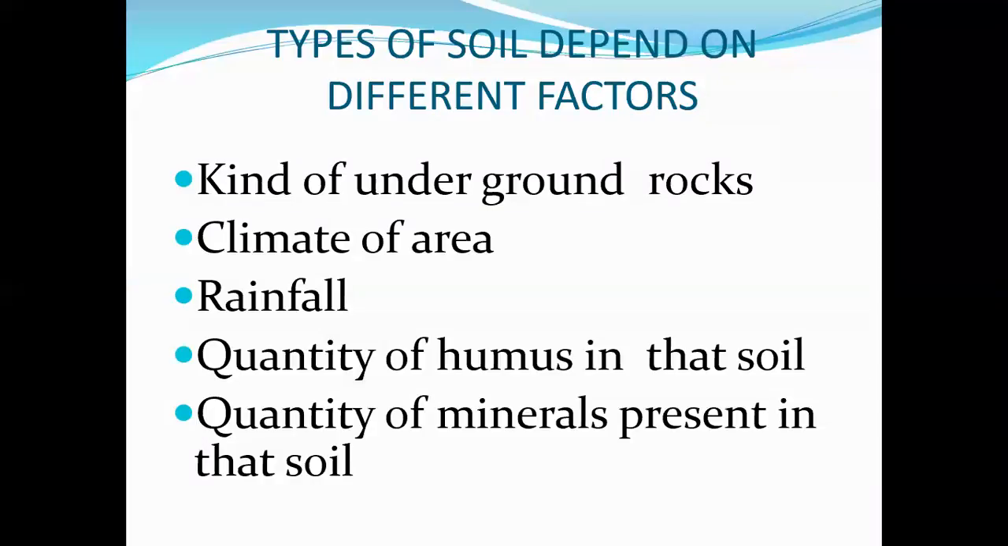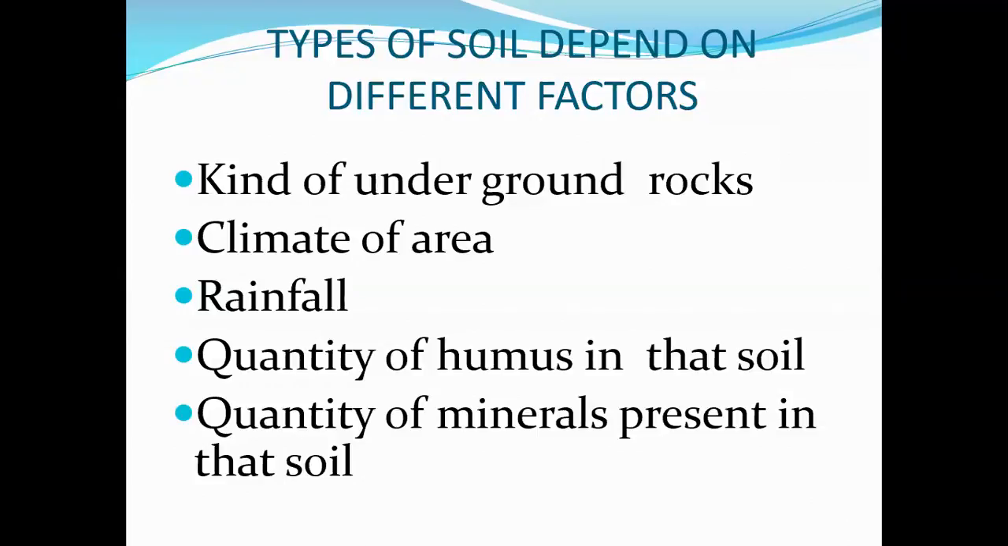So the very first thing is that, as we have seen, soils are small pieces of rock mixed with humus. There are many kinds of soil. Types of soil depend on different factors. Whenever you are going to check a soil, it depends on different factors. These factors are written here. The very first one is the kind of underground rocks, that is, which type of underground rocks are present in that soil.